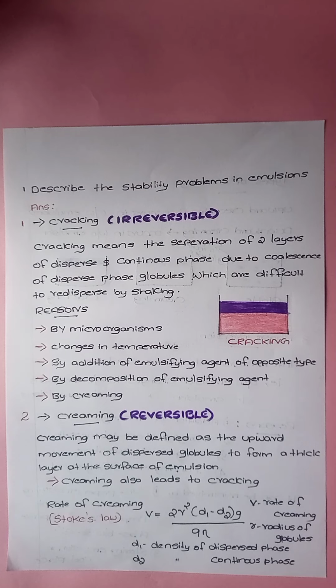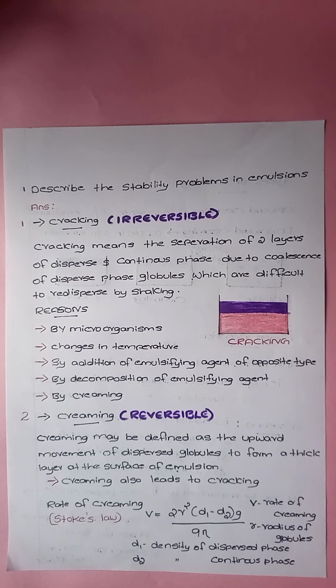Coalescence, what does the term indicate? Coalescence means merging of two substances to become a larger one. Here, the small oil globules merge together and become larger oil globules, and these larger globules make the upper layer. At the same time, the aqueous layer occupies the downward position.